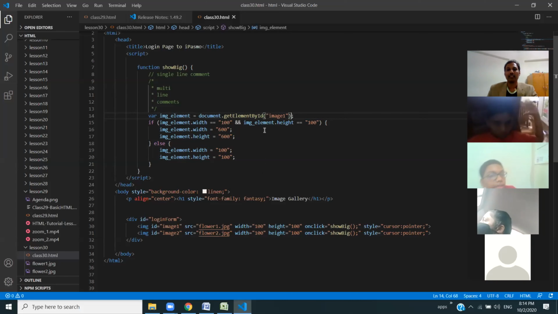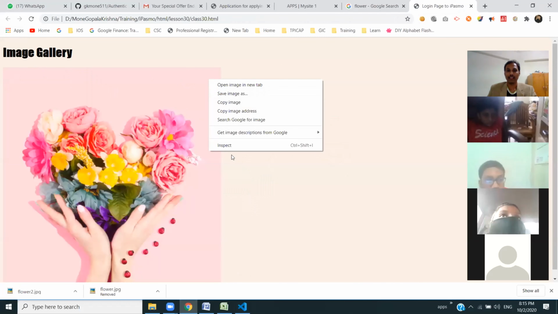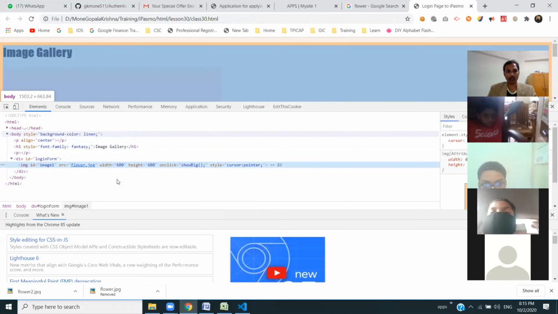Okay, let's try something new. I'm trying to get the elements by tag name. What is the tag here? IMG. Let's see what it is going to return in image element. Then it will do for all of them without needing to replicate it. I want to inspect it and see what it does.